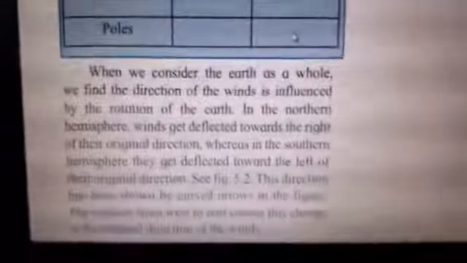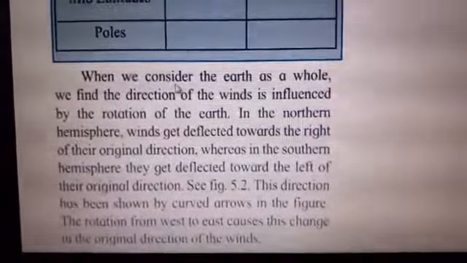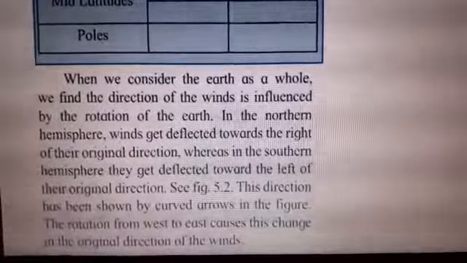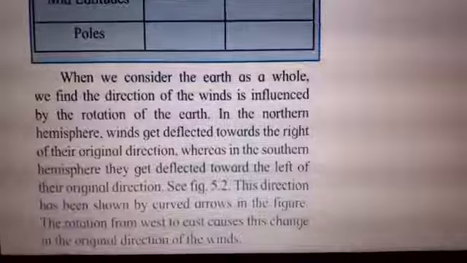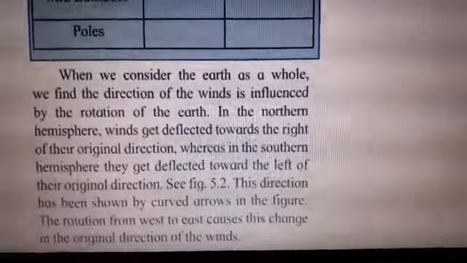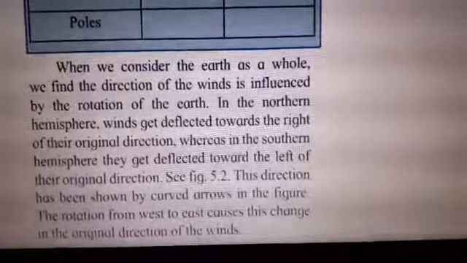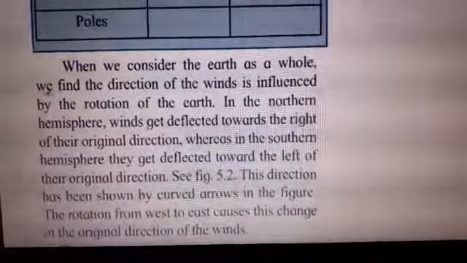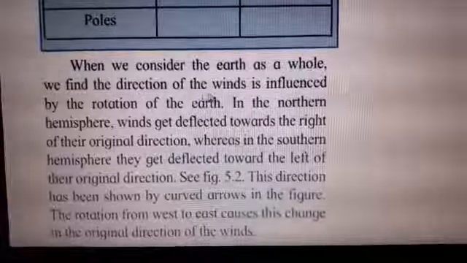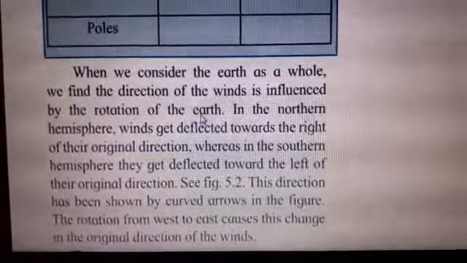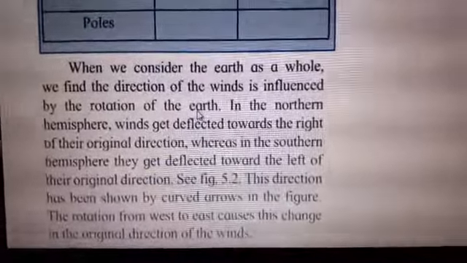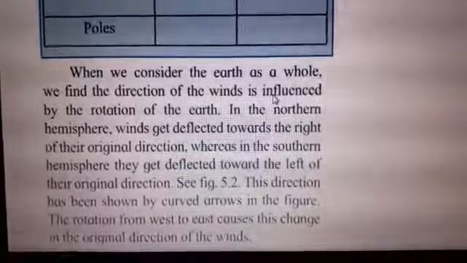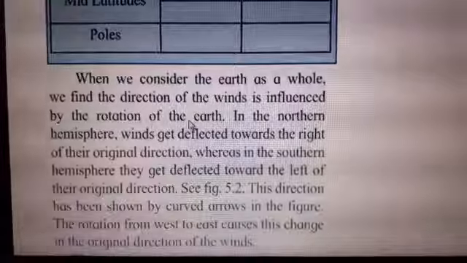Let's see the explanation. When we consider the earth as a whole, meaning we are reading about the whole earth, we will not say India, not America, not any continent separately, not any ocean. We are taking the earth as a whole planet, children. So when we consider the earth as a whole, we find the direction of the winds is influenced by the rotation of the earth. Influenced means affected due to the rotation of the earth.